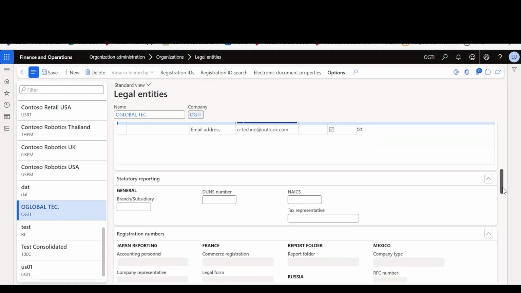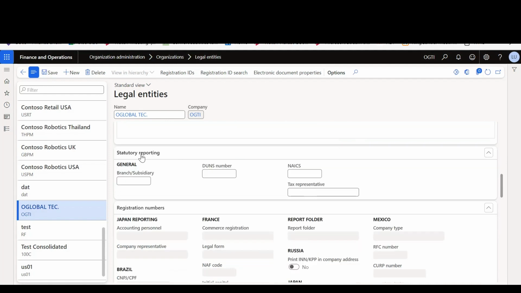Next, we'll expand the statutory reporting section. In this section, we'll enter the registration numbers that are used for the statutory reporting, like the DUNS number, which is a 9-digit number that is a unique identifier for an organization provided by Dun and Bradstreet. It is quite common in the USA, but it can also be used in European countries.